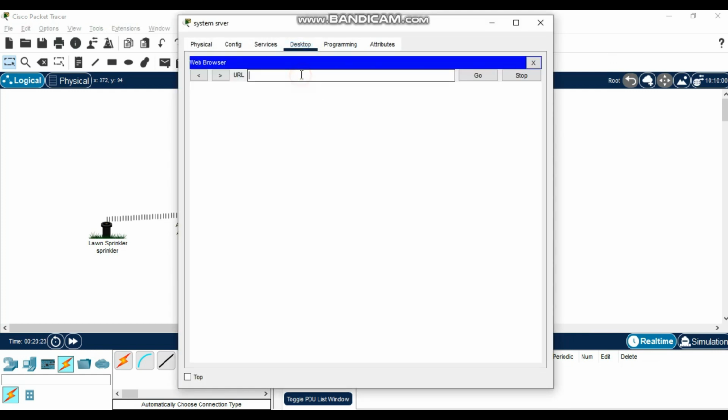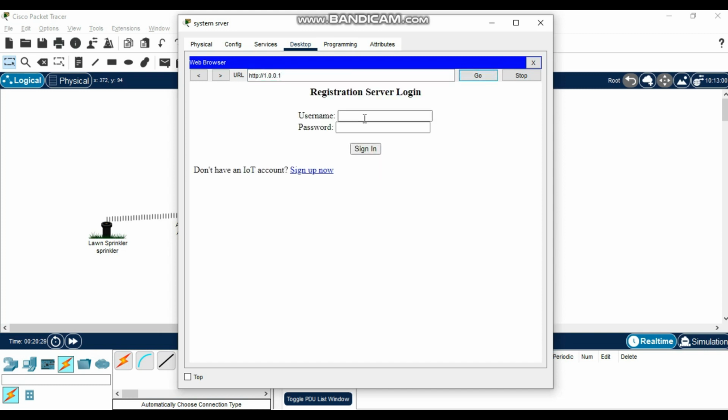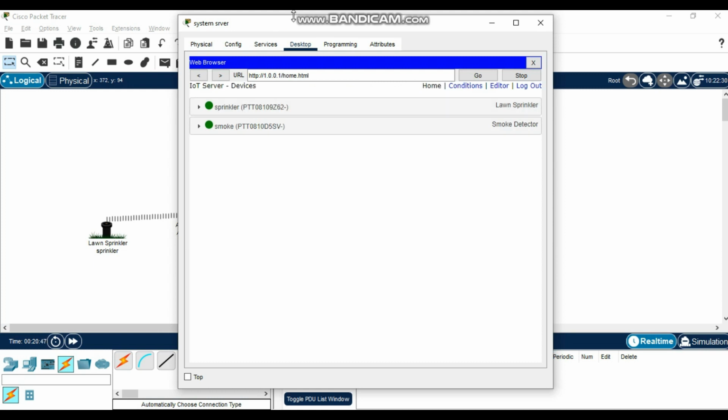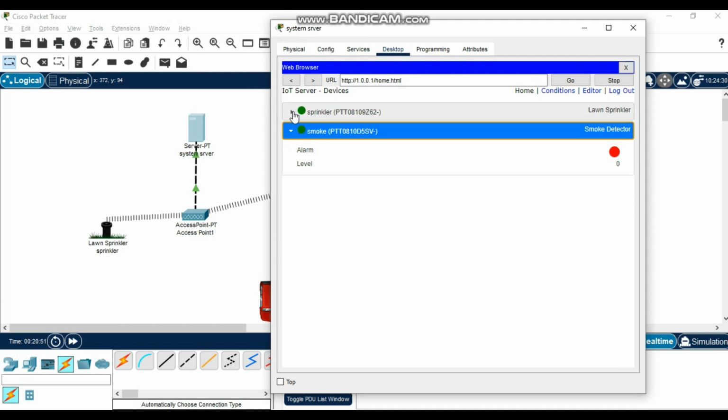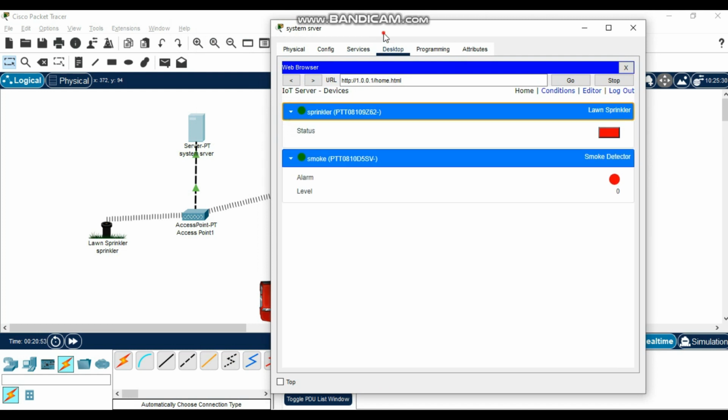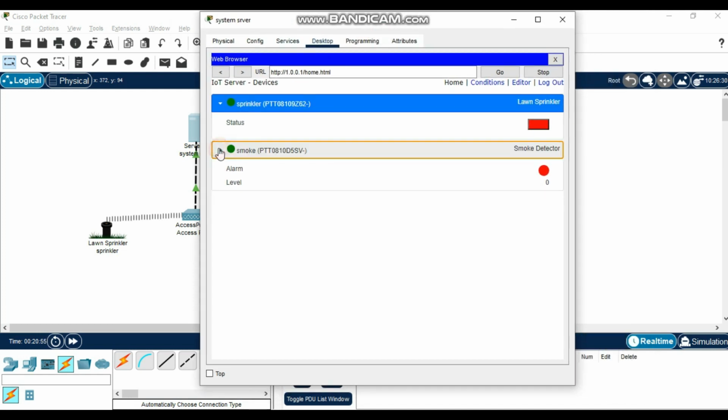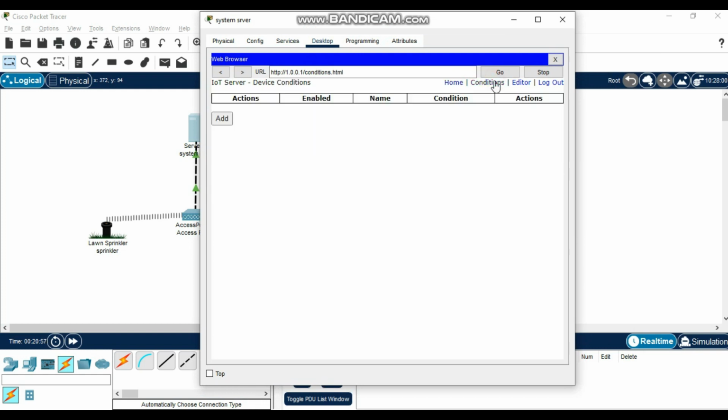So you put the IP address of the server here, 1.0.0.1, go. Then your username, then the password also. So now you can see the smoke detector, then the sprinkler. At this time we are going to put the condition. So we're going to write our condition.